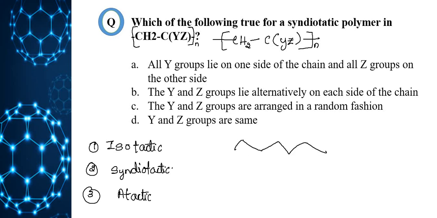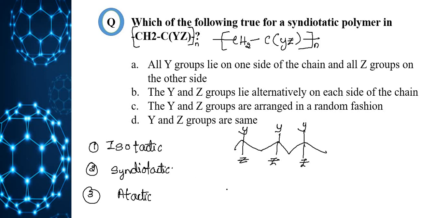this is a chain, so Y and here is a Z. So here Y and in opposite direction Z. Here Y, in the opposite direction Z. If you observe this structure, Y groups are in one particular side and Z groups are in the opposite side. So they are called isotactic polymers. Next is syndiotactic polymers. Here is the alternative arrangement of Y and Z groups.